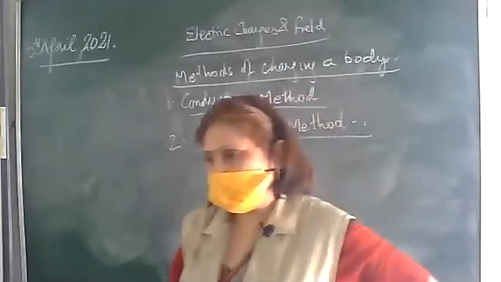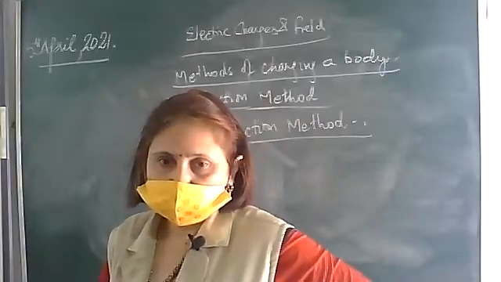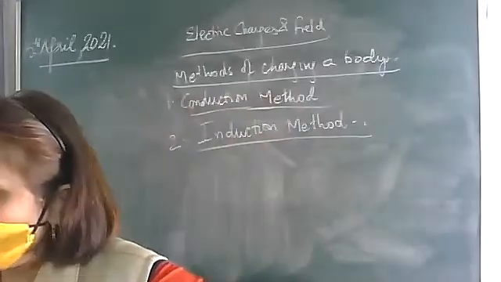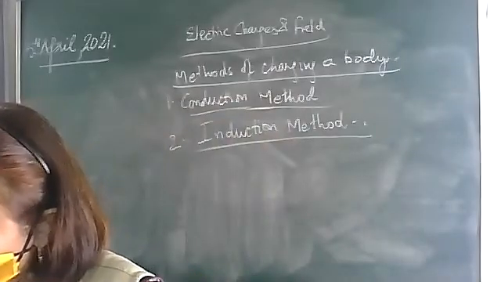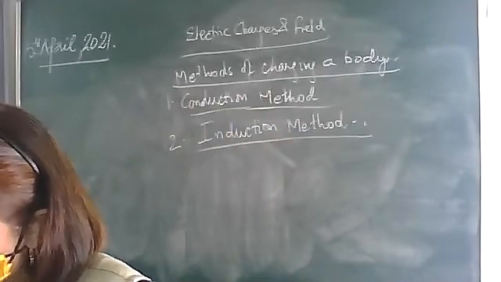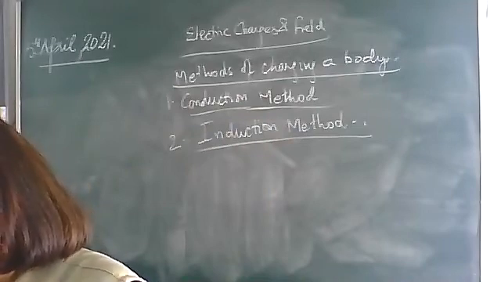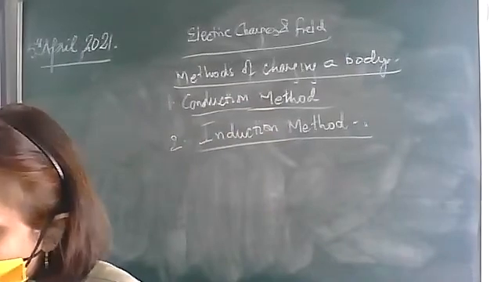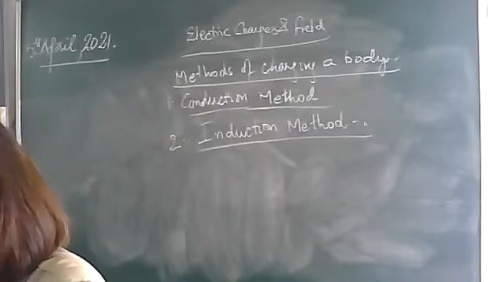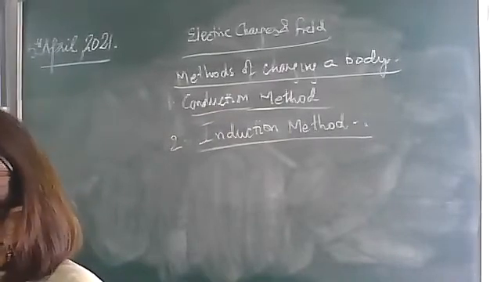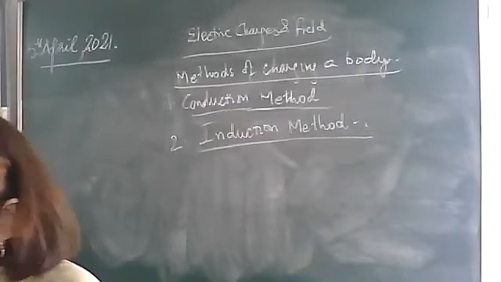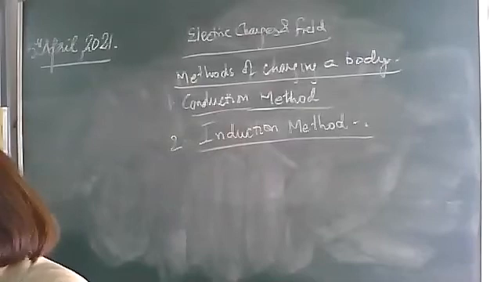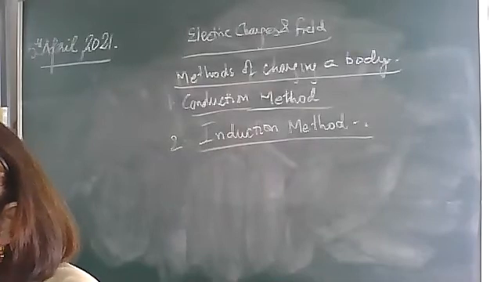Next is the induction method. Okay, now in the induction method, the charged body is not brought in contact with the uncharged body. It is brought close to the uncharged body. How do we bring it? We bring it close. And the uncharged body will get the opposite kind of charge. If you are bringing a positively charged body close to the uncharged body, the uncharged body will get a negative charge. This method we call the method of induction.